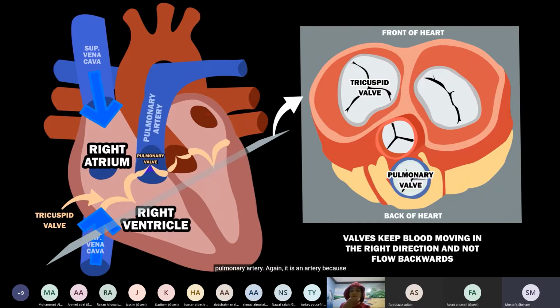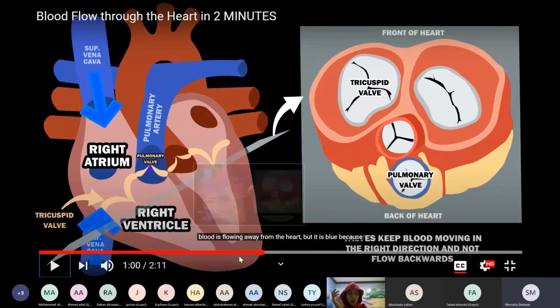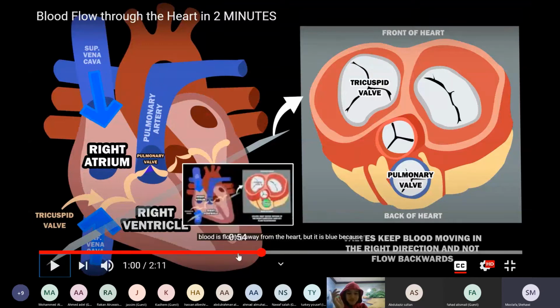Again, it is an artery because blood is flowing away from the heart, but it is blue. What? What do you want? Don't interrupt the video. Do you see? Do you listen to the audio? Do you hear the audio? Are you able to hear it?